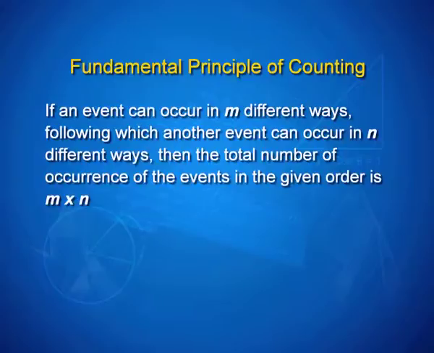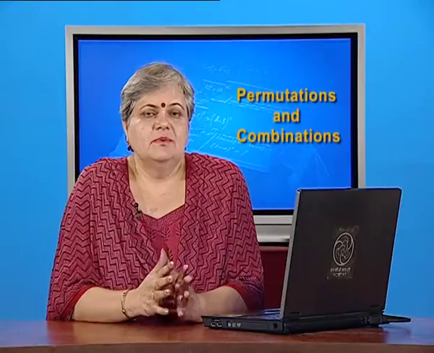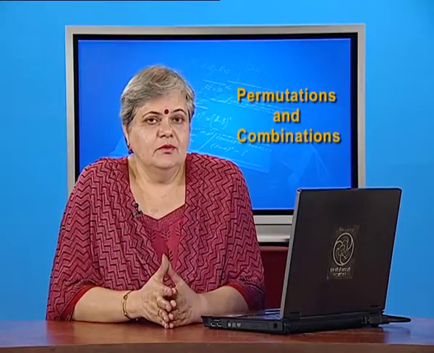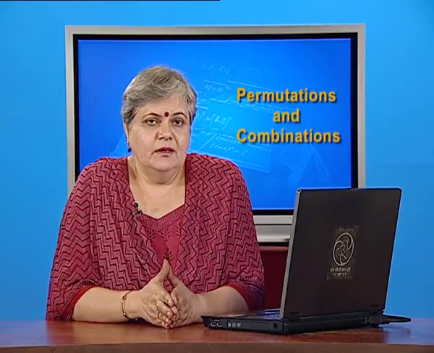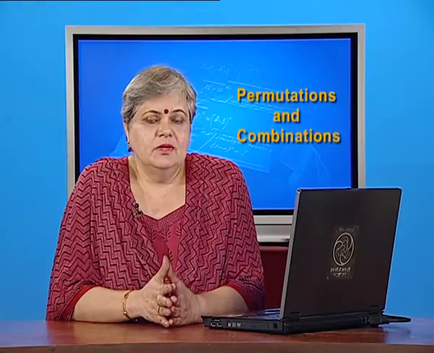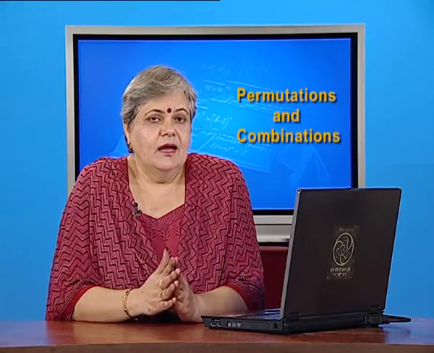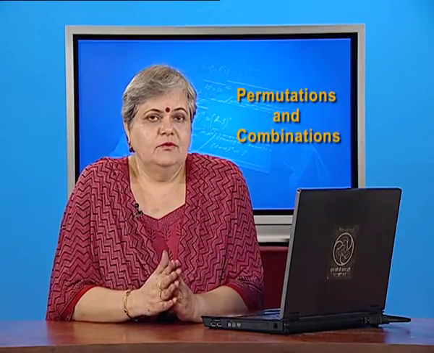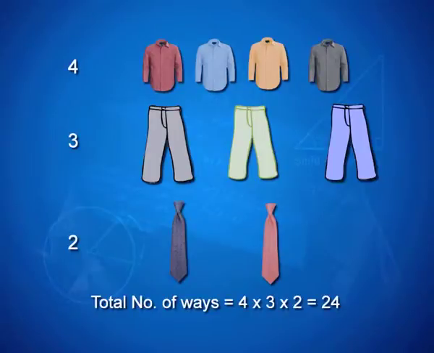And that is what you saw in the previous 2 examples. The number of ways in which the person could travel from A to C stopping at B was 2 times 3, that is 6, and the number of ways he could dress with 4 shirts and 3 pants and 2 ties was 4 into 3 into 2.